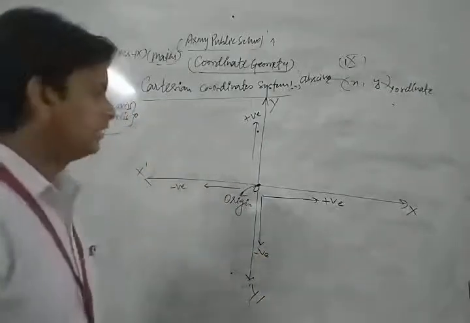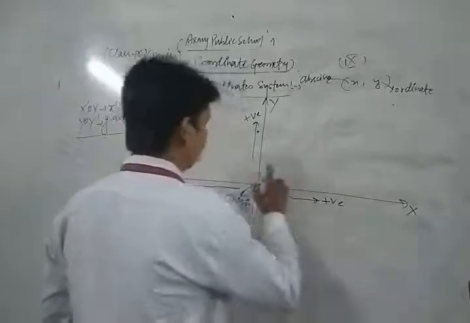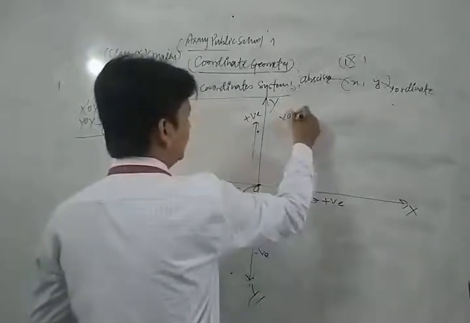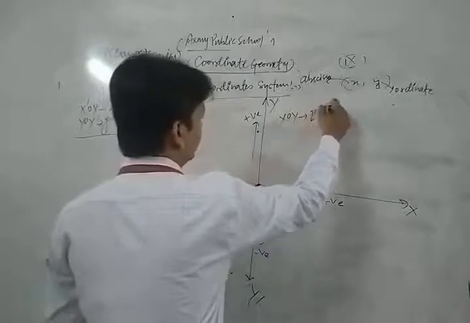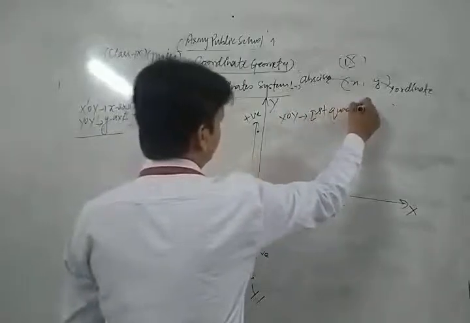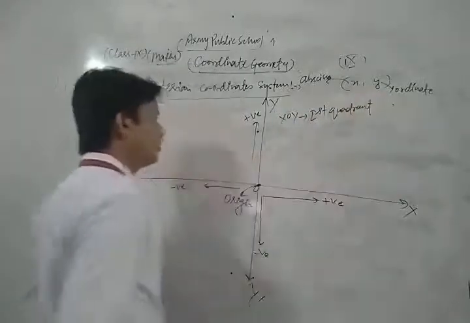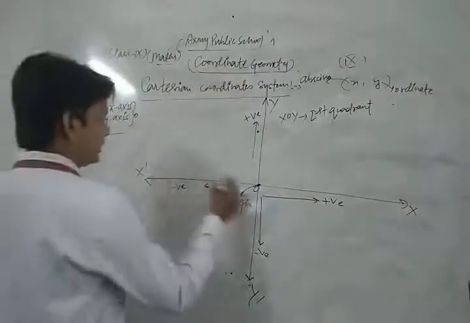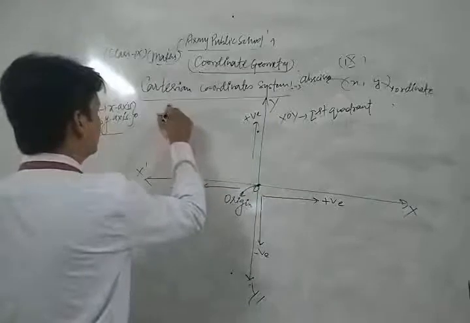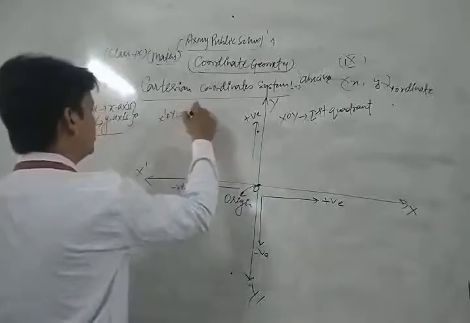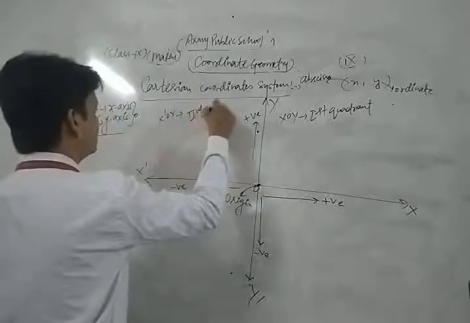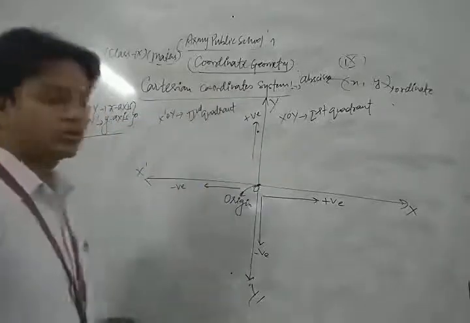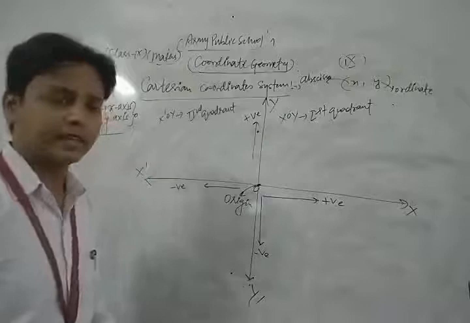Now here X O Y is known as the first quadrant of the Cartesian coordinate system. Here X dash O Y is known as the second quadrant.